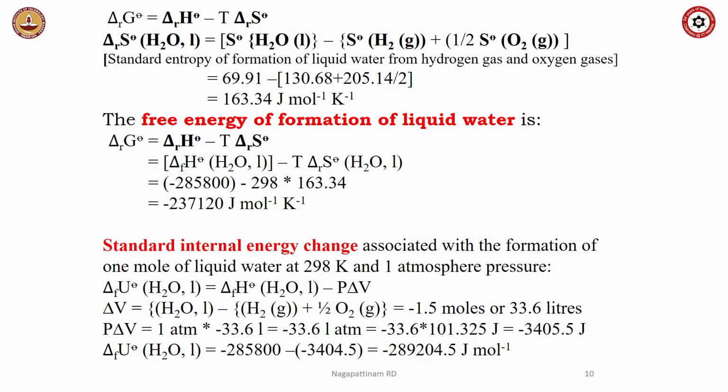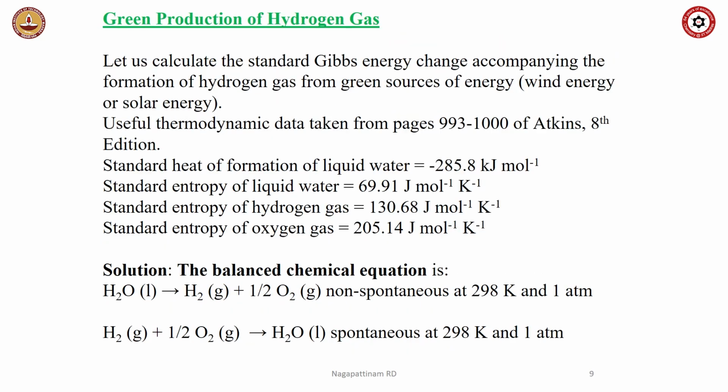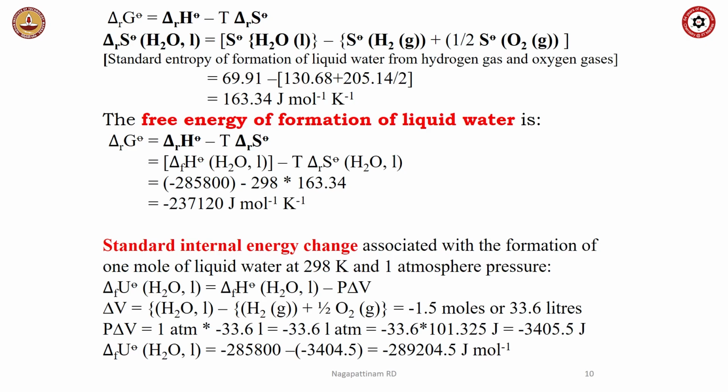All the entropy data are given. From the entropy data you calculate the product minus reactant, and the overall entropy change in the reaction is 163.34 joule per mole per Kelvin. The free energy of formation of liquid water is given by delta H minus T delta S. This data is given. You go back, you see that this data is already given here. So, substitute delta H minus T delta S, overall value is minus 237120 joule per mole.